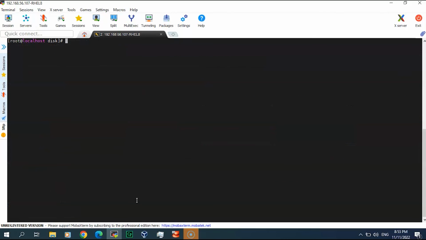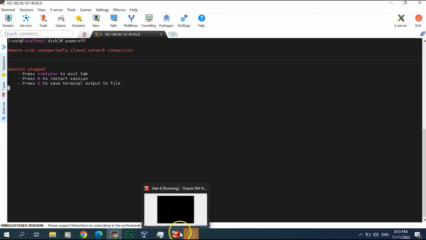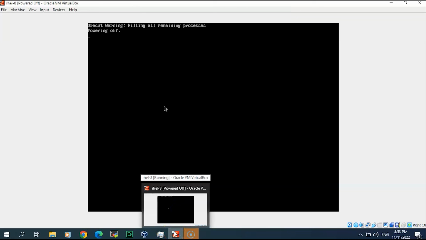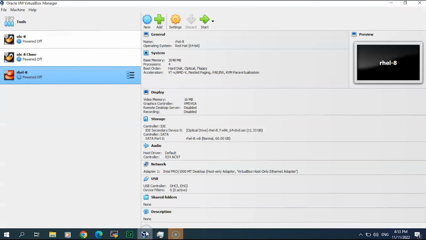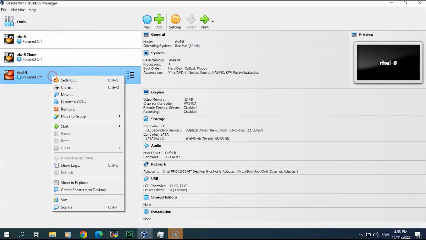So we have set up the repo lists internally, and we have set up the network to be a static network. That's for our post installation. The last thing I will do is power off. Once this is powered off, I will take a clone of this to be a base.